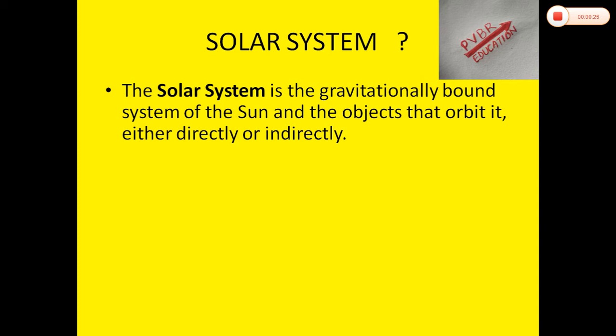Just as we are connected with each other with some kind of relationship, in the same way the solar system is the gravitationally bound system of the sun and the objects that orbit it, either directly or indirectly. It means there is some type of relationship between the sun and the other planets.